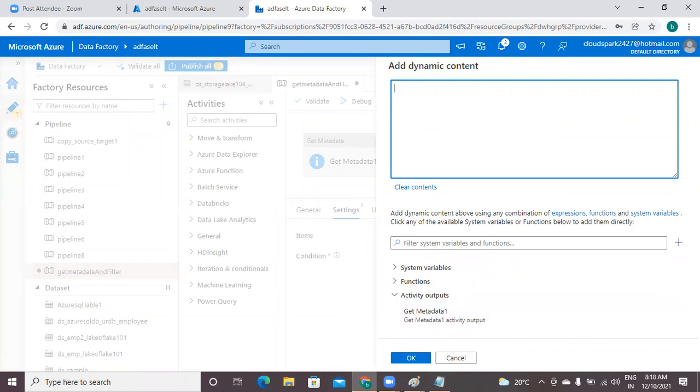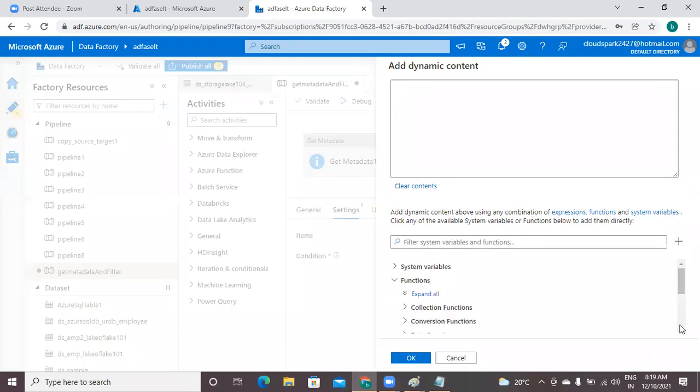Got it. So for this, there are a lot of functions. Here there are system variables, functions, and activity outputs. There are different options you have. Go to the functions. There are a lot of predefined functions. Our task is related to string functions.